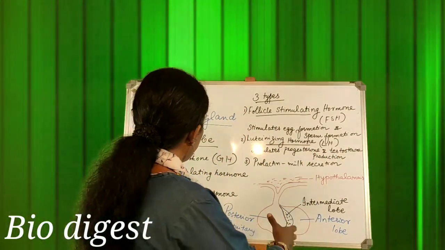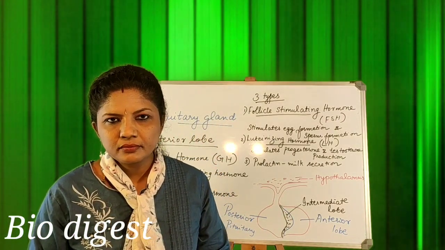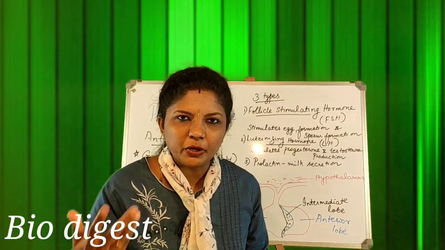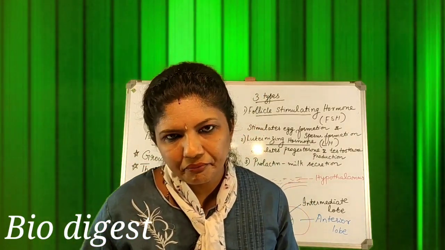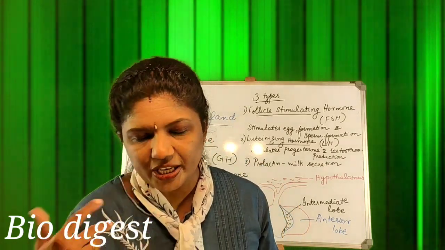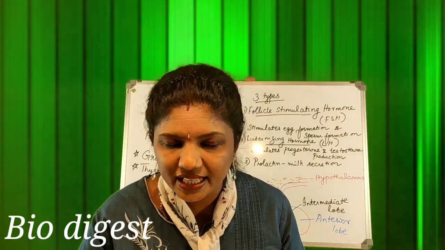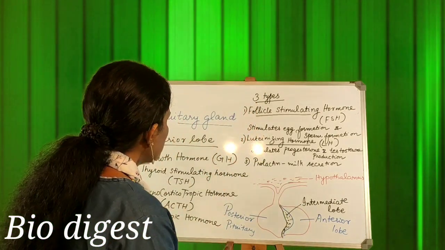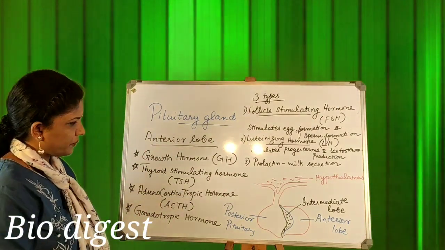The third type of gonadotropic hormone is prolactin. This is actually produced in human females only after delivery. Okay, this stimulates milk secretion. So this will be taking place only after delivery. So that is about the three types of gonadotropic hormone.